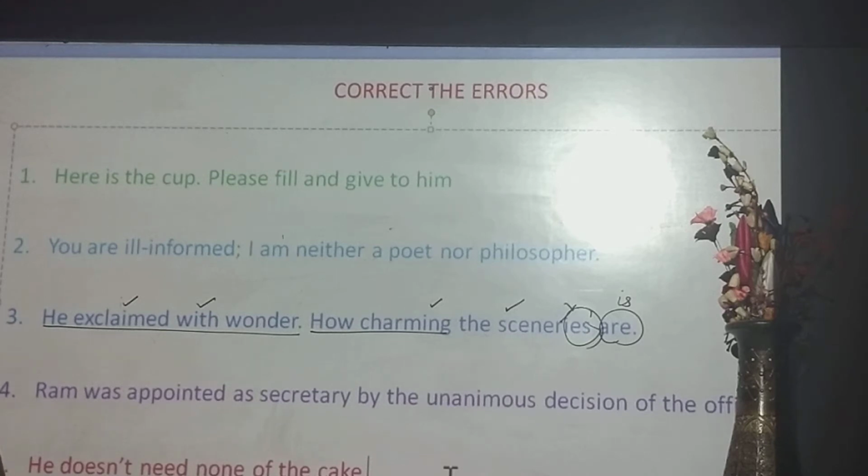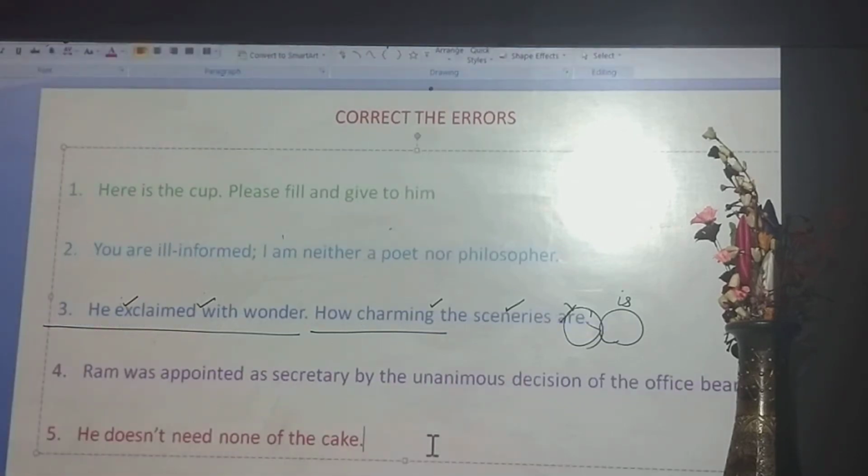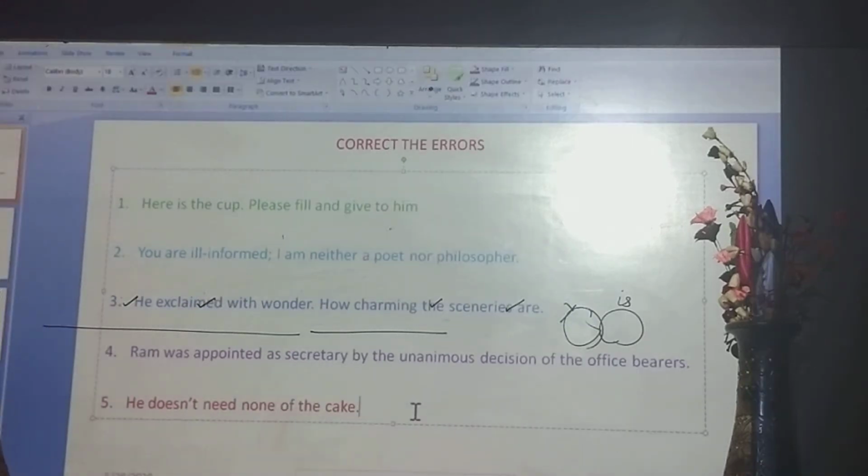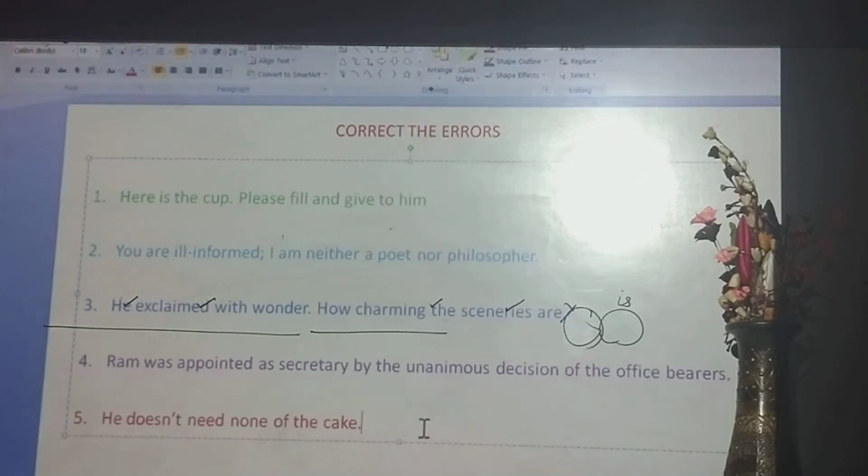Next: Ram was appointed as secretary by the unanimous decision of the office bearers. Look at question 4. Ram was appointed as secretary by the unanimous decision of the office bearers. Let us divide the sentence here.